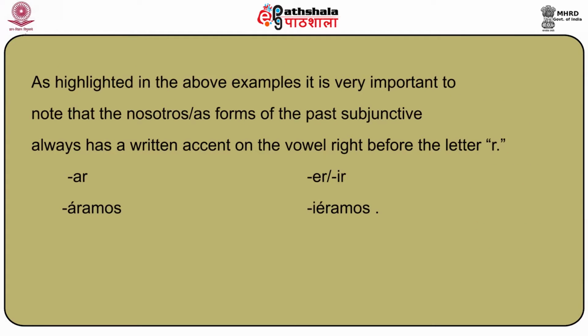As highlighted in the above examples, it is very important to note that the nosotros, nosotras form of the past subjunctive always has a written accent on the vowel right before the letter R, like -áramos in AR ending and -iéramos in ER and IR ending. Also, you must have noted that the first person singular conjugation and the third person singular conjugation of the verbs in the imperfect subjunctive are the same.